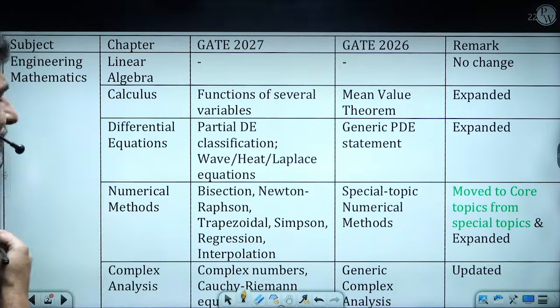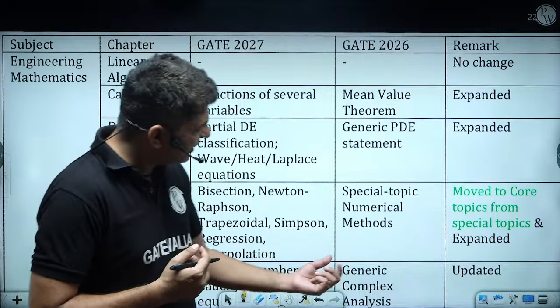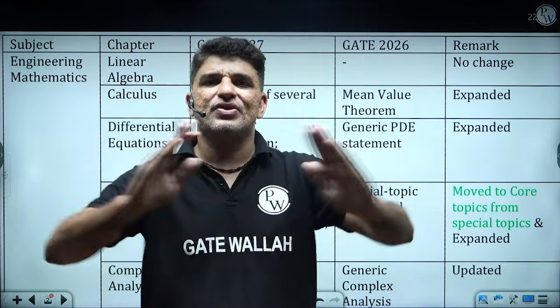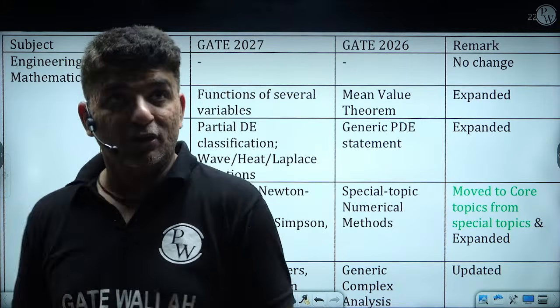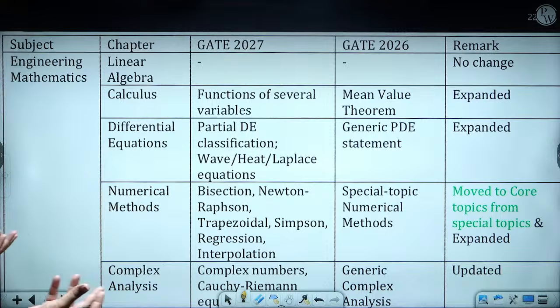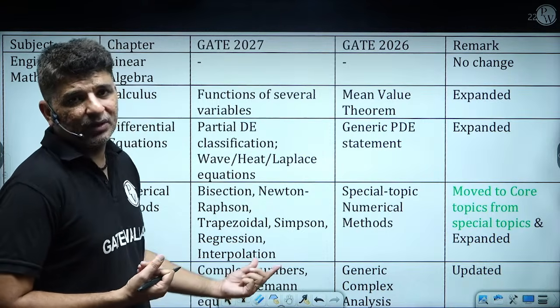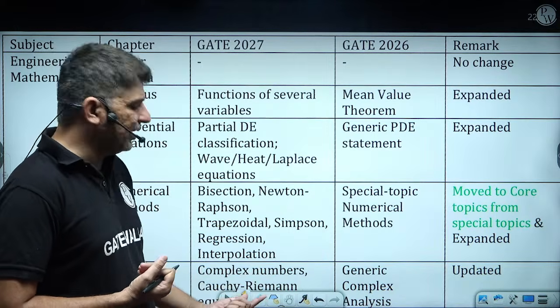Okay, then if we go to the complex analysis, again guys, earlier he used to write generic complex analysis. Generic means it was a very vast field. He could have asked anything from the complex analysis. Now he has written specifically complex number, Cauchy-Riemann conditions or Cauchy-Riemann equation.